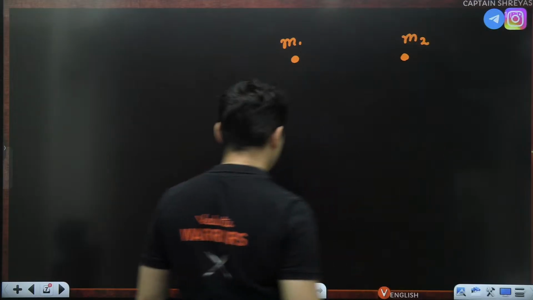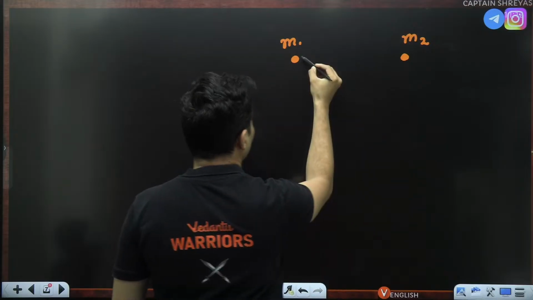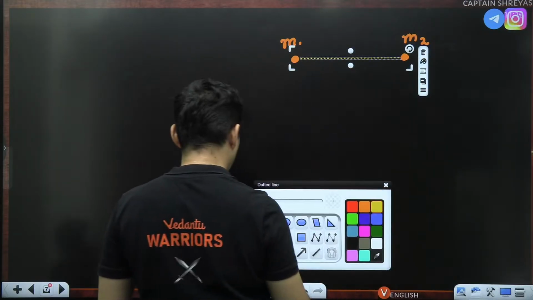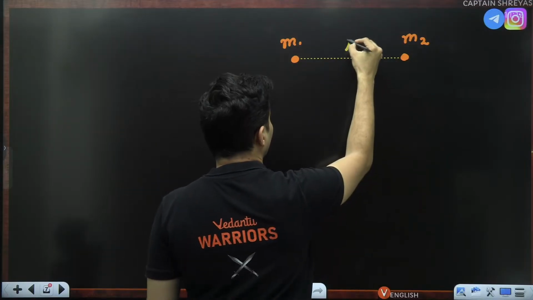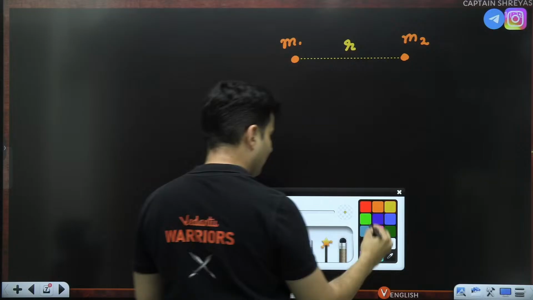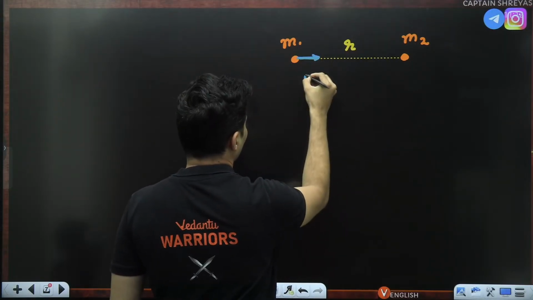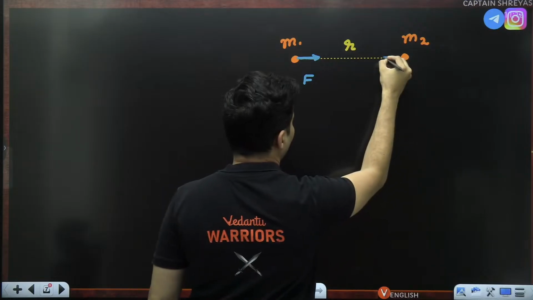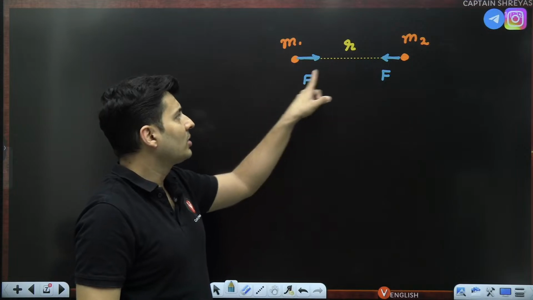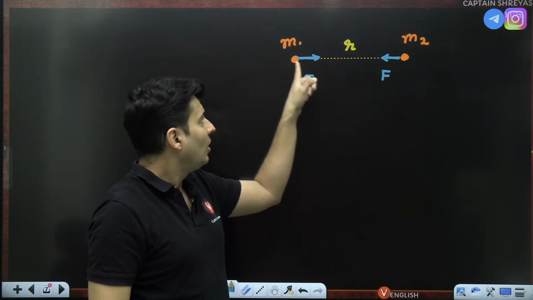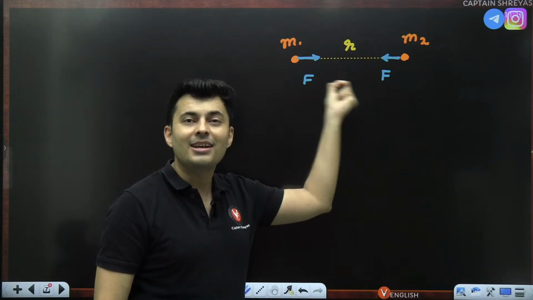If you have two masses and then you draw a line joining those two masses, let's say the separation between them is r, then both these masses end up attracting each other. You cannot say m1 is more, so force will be more on m1, or m1 will apply more force on m2. No, both these forces will be equal and opposite.